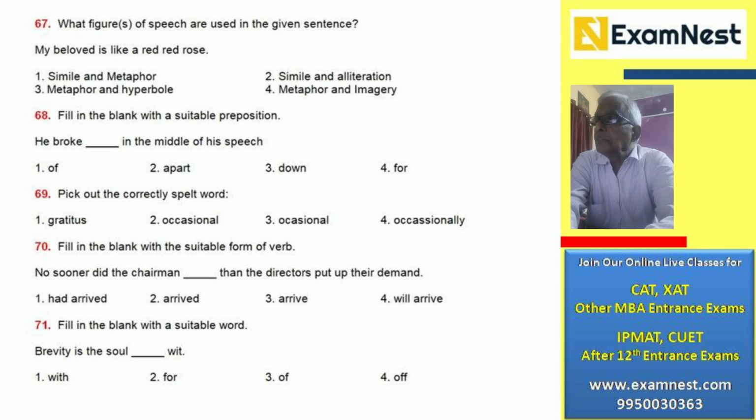The next sentence: he broke in the middle of his speech. It should be he broke down. Number 3 is the correct answer. He broke down in the middle of the speech. You don't have the collocations broke off and broke for, but you can use broke apart, and that is used in the literal sense. So the correct answer is broke down, right? Which means lose control of one's emotion.